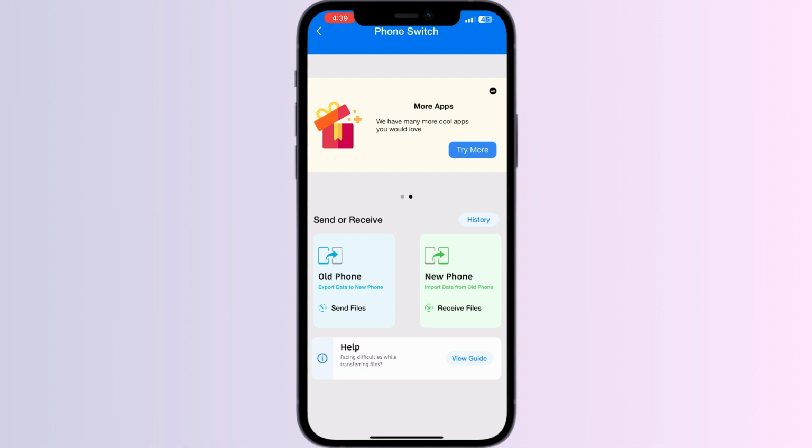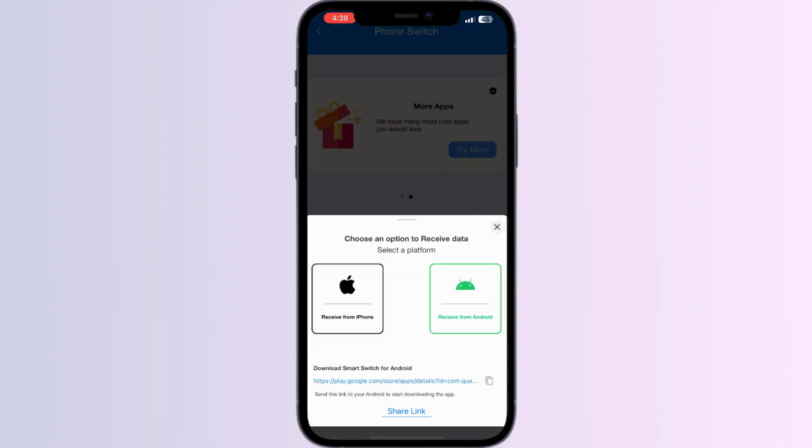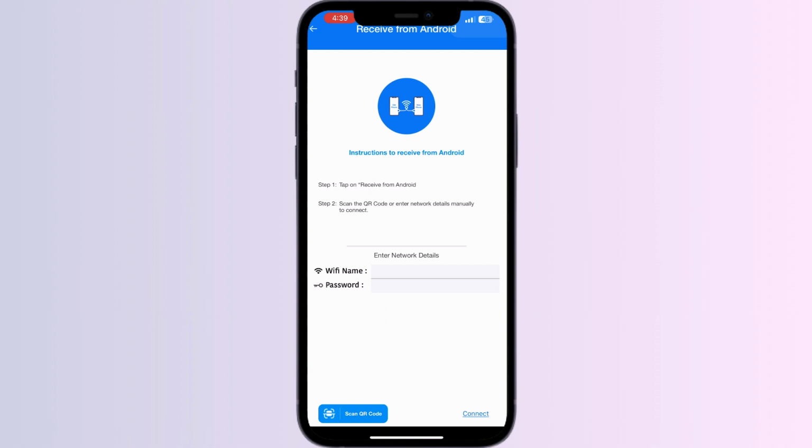After that, select the option New Phone, Import data from old phone. Click on it. Now choose the option Receive from Android. After clicking it, you can enter your details manually or scan the QR code present on your old Android device. After establishing a successful connection, you will be able to see the types of data you want to transfer. Click on Contacts and you're good to go.